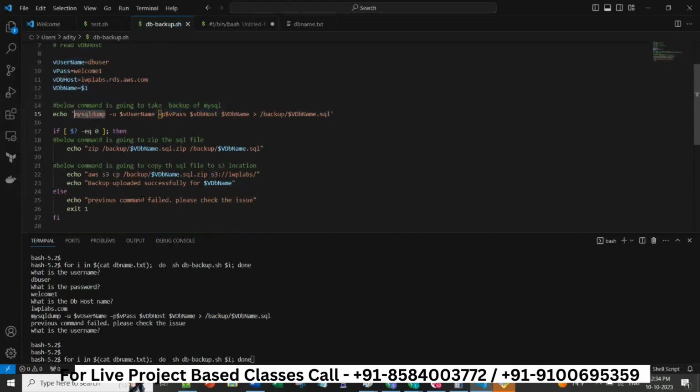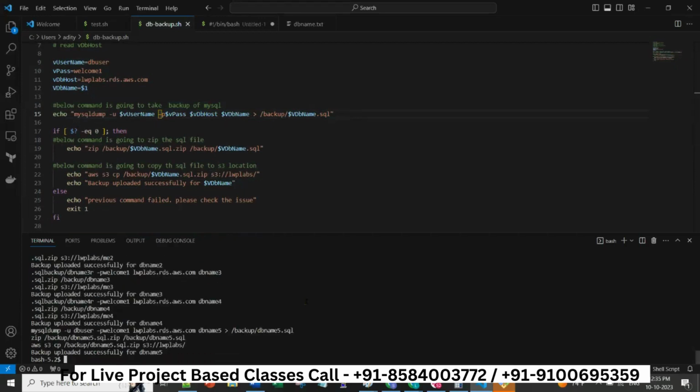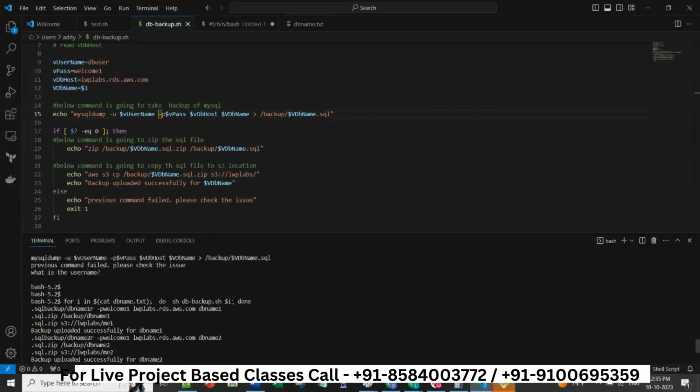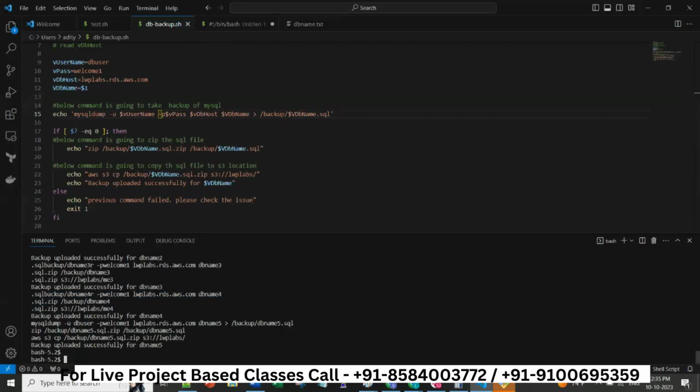Fine, we can see now by giving double quotes. Let's see. So it is erroring this command, SQL backup dot SQL backup. Okay, for now give this single quote only. Let's see.